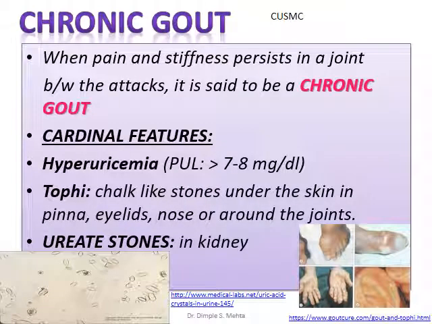Now that was about acute gout. Now what is chronic gout? When pain and stiffness persist in a joint between the attacks, it is said to be chronic gout. Cardinal features: the patient will have hyperuricemia of 7 to 8 milligram per deciliter continuously. Tophi will be there, chalk-like stones under the skin, in the pinna and eyelids, nose or around the joint. If we check, urate stones will be present.